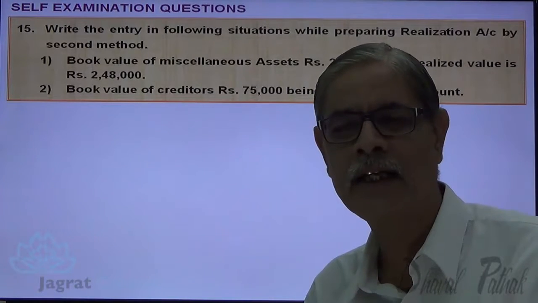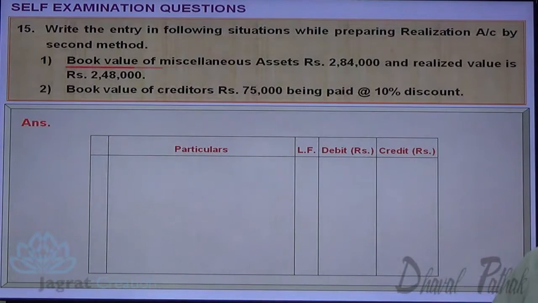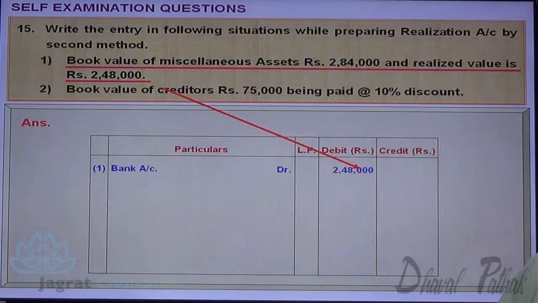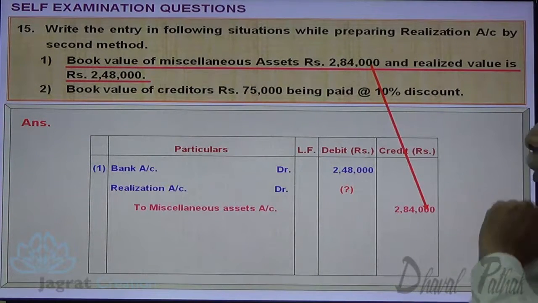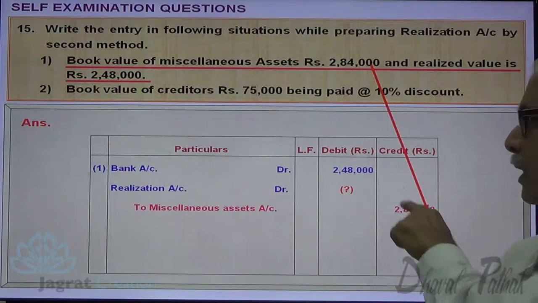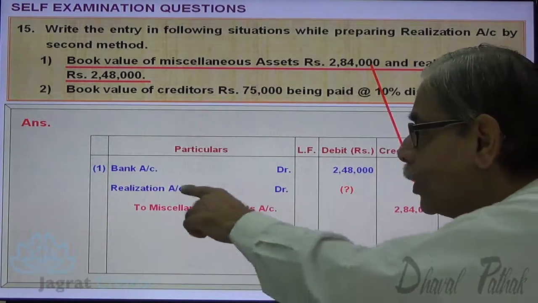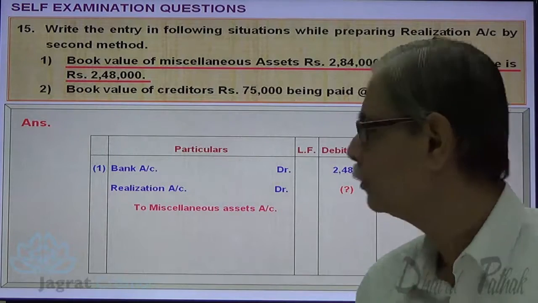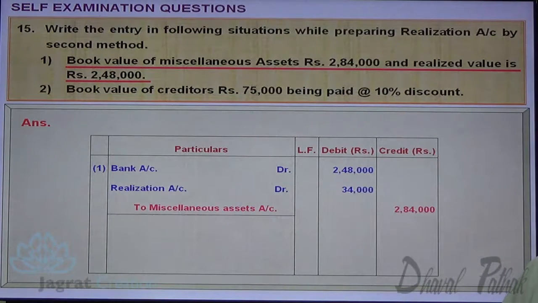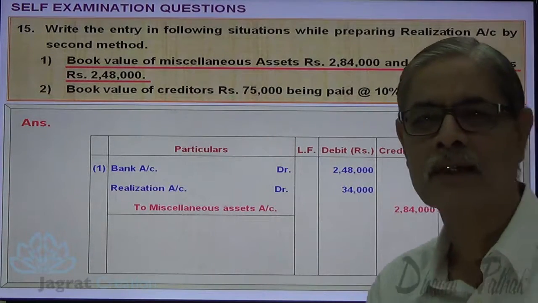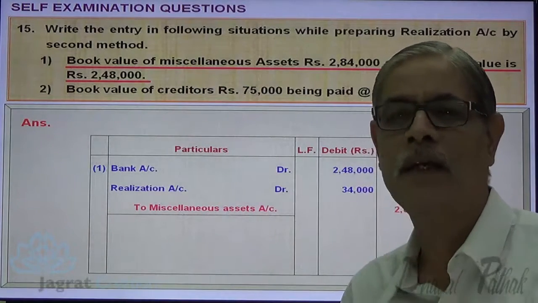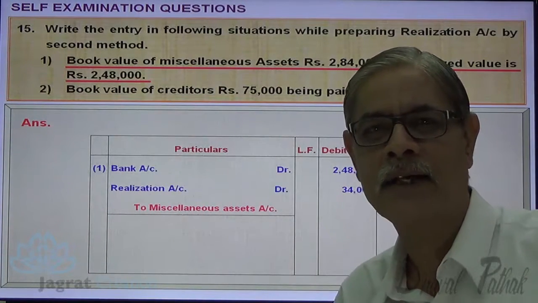Observe the journal entry in light of this explanation. Bank account debit 2,48,000. The asset given is 2,84,000, so the asset account gets credited with 2,84,000. So an asset of 2,84,000 is given for 2,48,000. How much is the loss? The loss is 36,000. So that loss only gets debited to the realization account. How is it arrived at? 2,84,000 minus 2,48,000. That is the loss debited to the realization account. This is how the entry gets recorded under the second method.